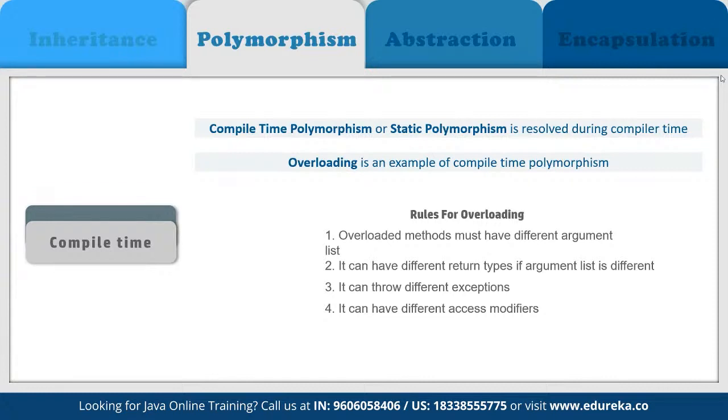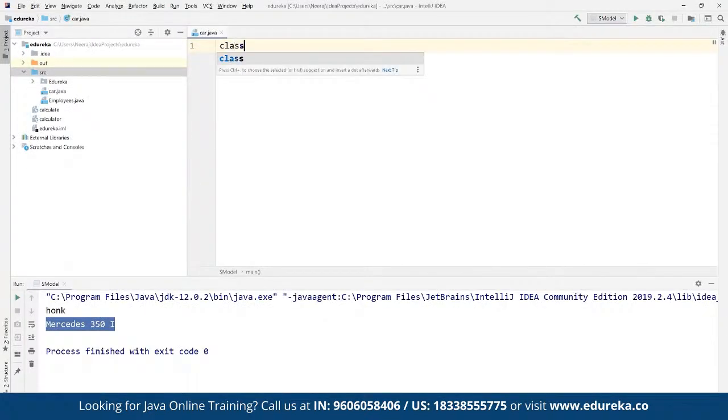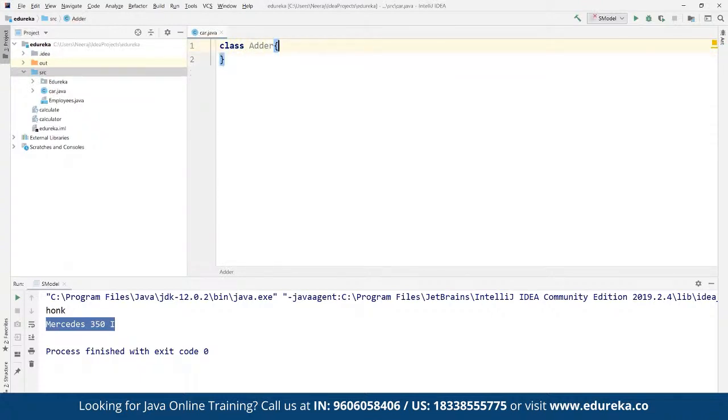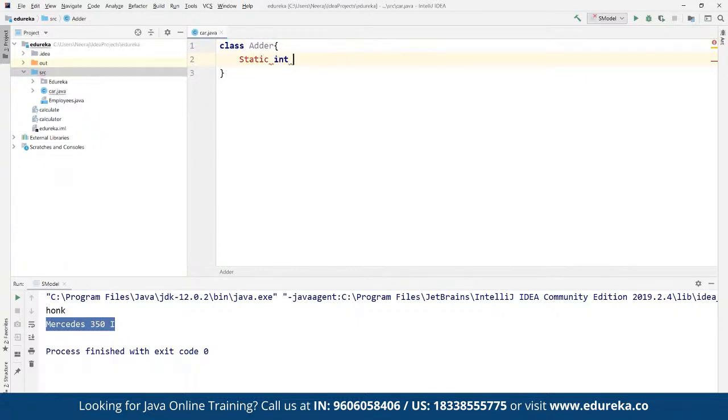For that, we can come back to our IntelliJ. So let's say here we define a class by the name of Adder. Now in this Adder class, we define a static int add method, where we are going to create two different integers, integer a and integer b.